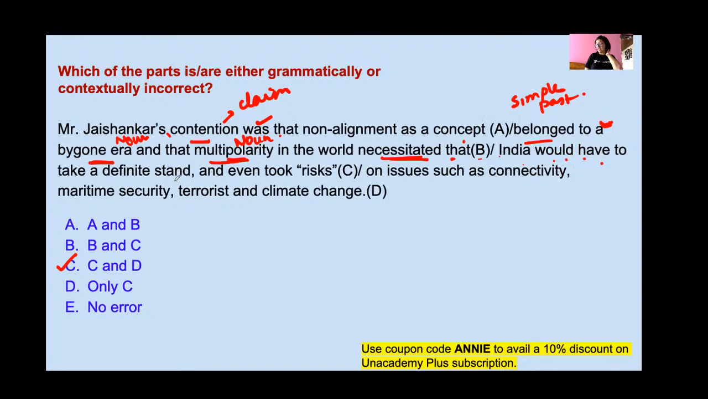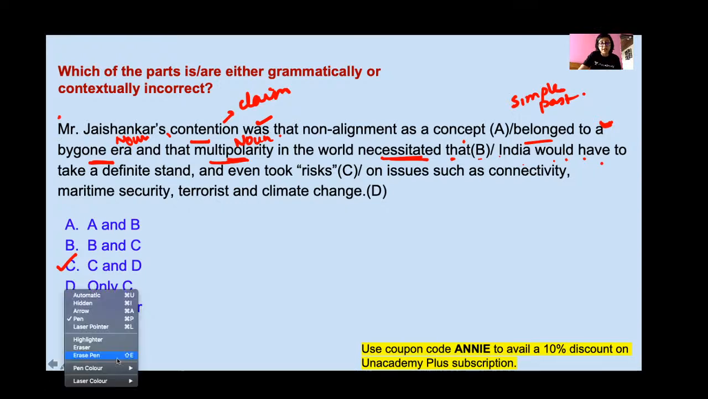Okay, fine. So here you can see this part from here. Let me change the color of my pen.